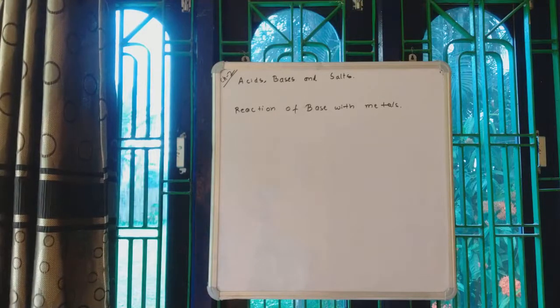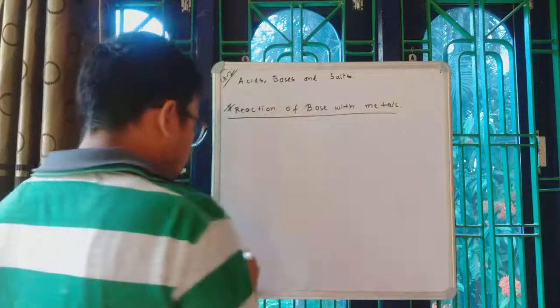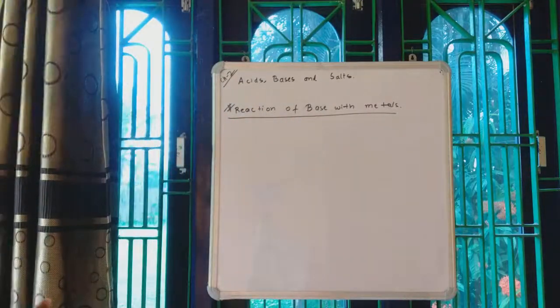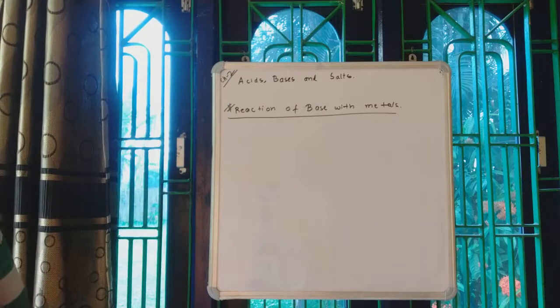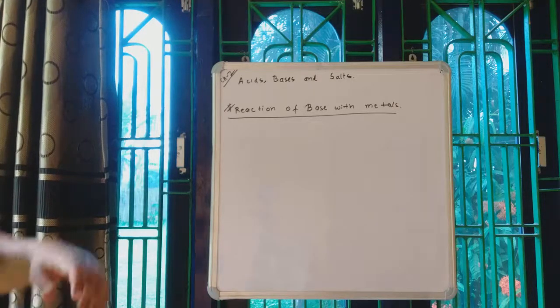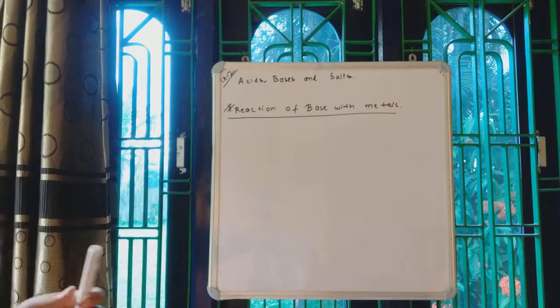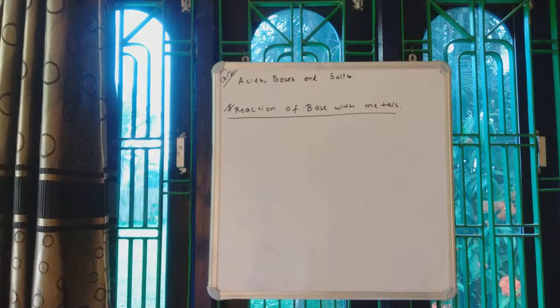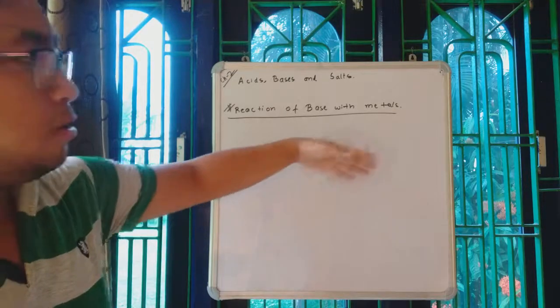Now here you have to remember one thing very clearly, that not all metals will react with base, and not all bases will also react. There are certain bases which only react with certain metals. Not all bases will react with all metals.